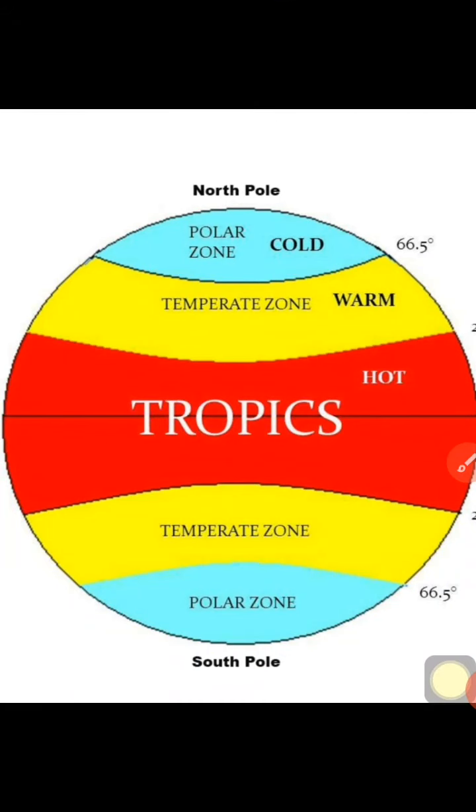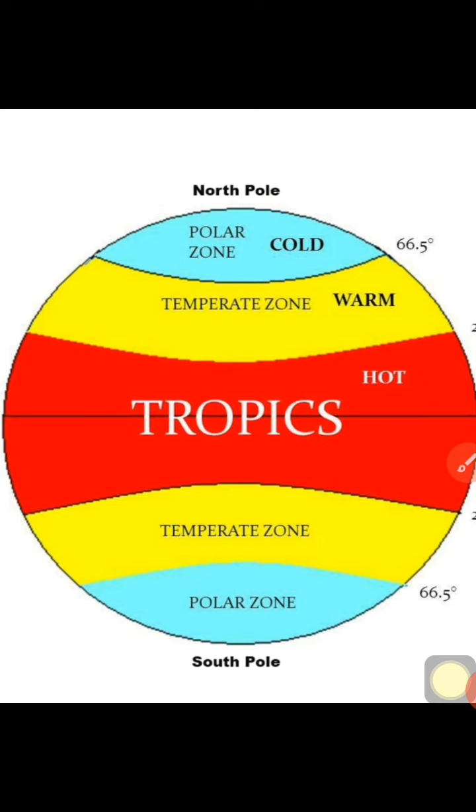And coming to the next zone, the temperate zone. It will be the yellow color. Once you observe that, the temperate zone extends from 23 and a half degrees north to 66 and a half degrees north, that is, from the Tropic of Cancer to the Arctic Circle, and from 23 and a half degrees south to 66 and a half degrees south, that is, from the Tropic of Capricorn to the Antarctic Circle.